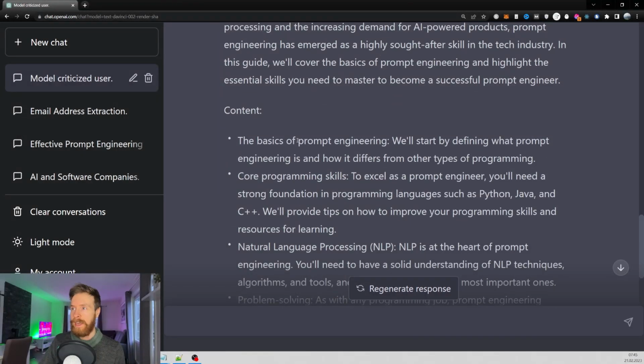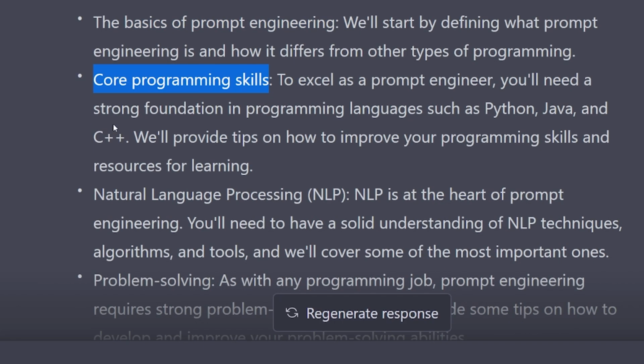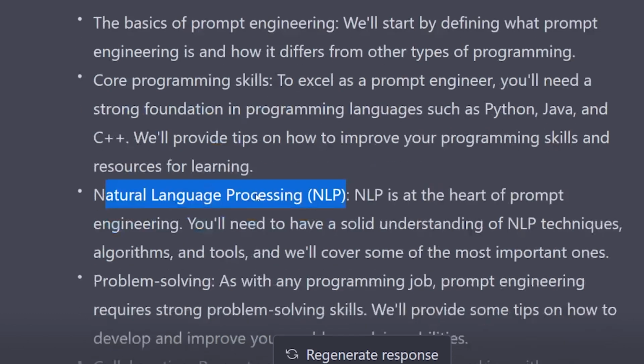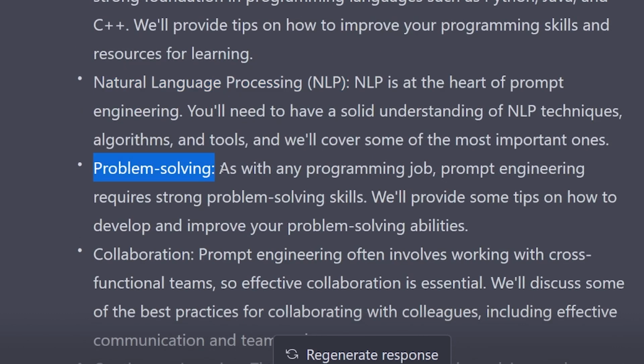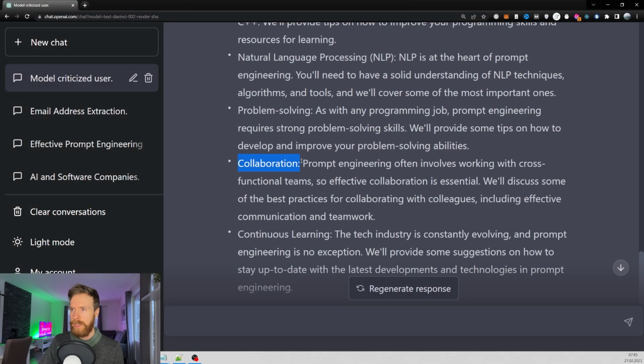Okay, that's good. And it added some more content. The basics of prompt engineering, core programming skills, natural language processing. That's good. You got some problem solving. Okay, so as with any programming job, prompt engineering requires strong problem solving skills. Okay, collaboration. Prompt engineering often involves working with cross-functional teams. Does it? So effective collaboration is essential. I kind of would cut that out.